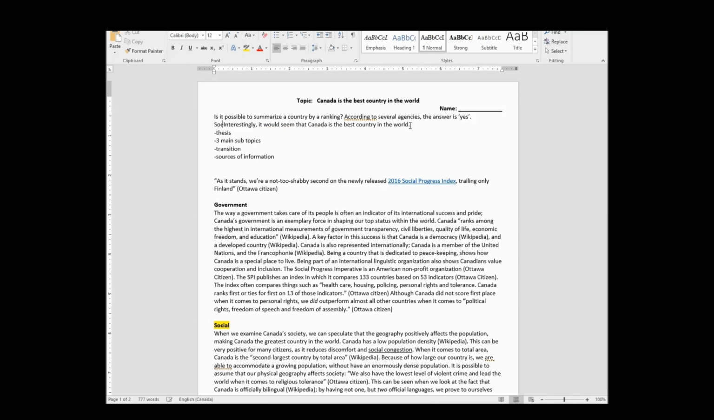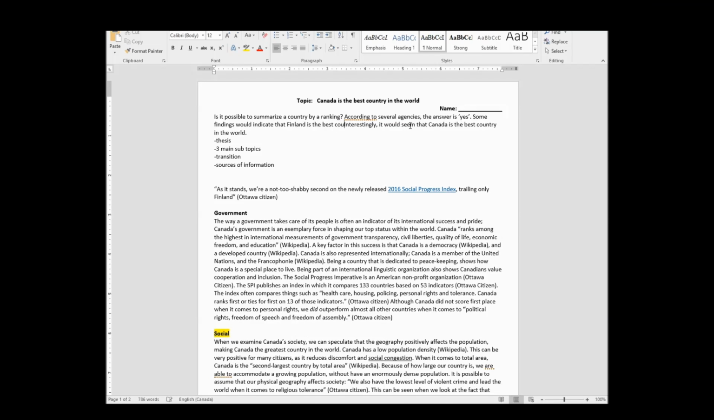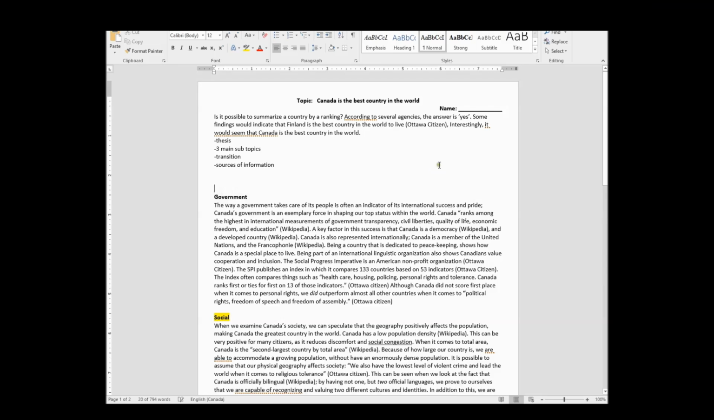I'm going to say some findings would indicate that Finland is the best country in the world to live. And then in brackets, I'm going to write Ottawa Citizen, so I remember where I got my reference from. And then I can actually get rid of this.